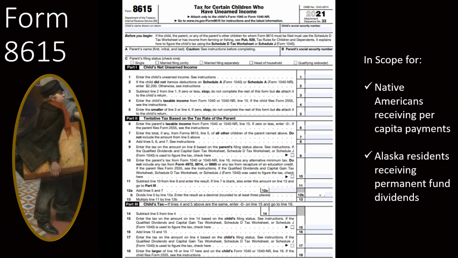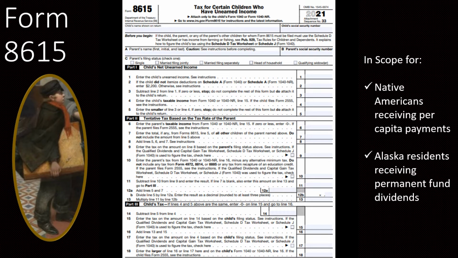So if this child does end up being subject to the kiddie tax, then we're going to be looking at Form 8615. That's where this income is going to flow onto the return to determine what the child's tax rate is going to be, based on what their parents' tax rate will be. And you'll see this is really called the tax for certain children who have unearned income. Kiddie tax is a lot more snappy and catches your attention.